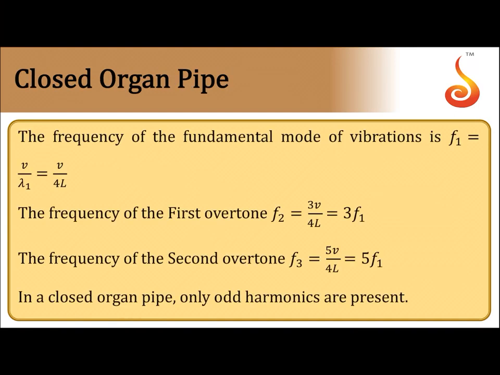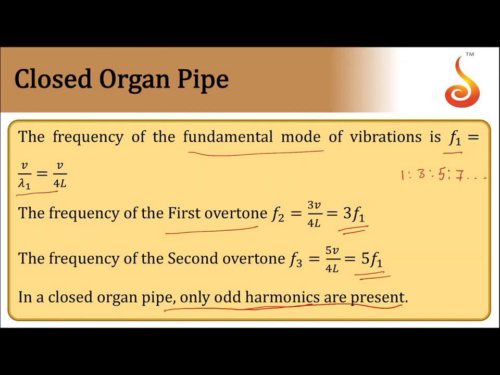So if you consider a closed organ pipe, there the smallest frequency you can produce is v by 4L, where L is the length of the pipe. So that is called the fundamental frequency. Then the frequencies higher than that are called overtones. So the first overtone is 3 times the fundamental frequency, the second overtone is 5 times the fundamental frequency. So frequencies are in the ratio 1:3:5, next will be 7 and so on. The frequencies which are integral multiples of the fundamental are called harmonics. So in case of a closed pipe, only odd harmonics are present.